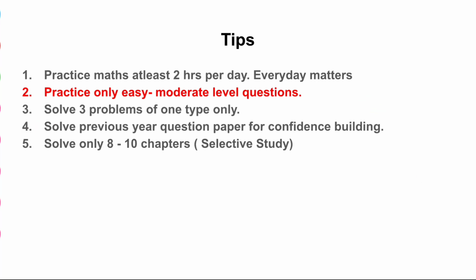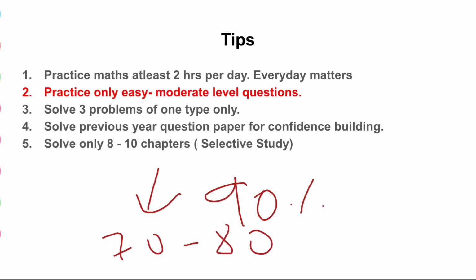Coming to point number 5. Point number 5 is dedicated to aspirants who think that their basics are not clear, like they have not started with anything and don't have even the basics clear. For them, there is another approach. They can have a selective study approach. It is not necessary to get that 90% only. You can aim for 70 to 80% as well. And how will you do it? You'll have a selective study approach.